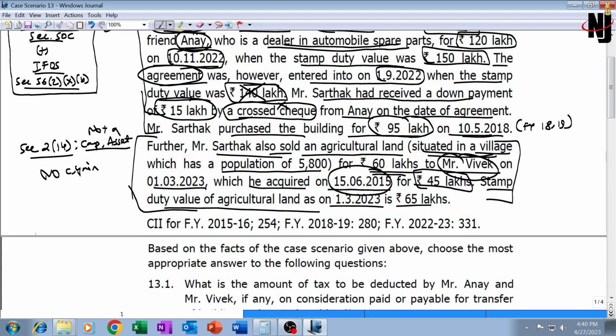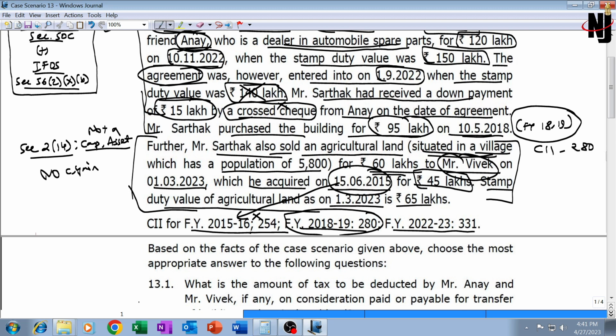Further, CII numbers are given. For this particular property, the agricultural land, which was acquired on 15 June 2015, financial year 15-16, the CII number is 254, but that is not required. 18-19, that means the year in which the building, the first asset given in the question, was acquired, 280. This will be required. And financial year 22-23, we know pretty well, 231. So the CII number for 18-19 is 280.